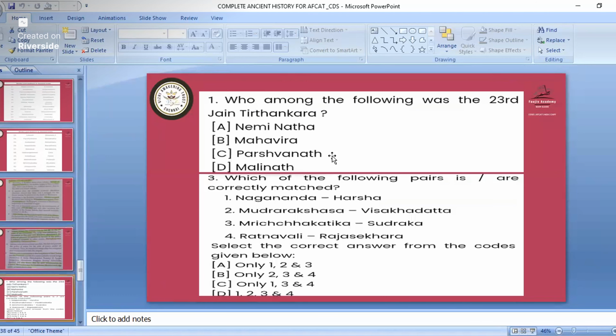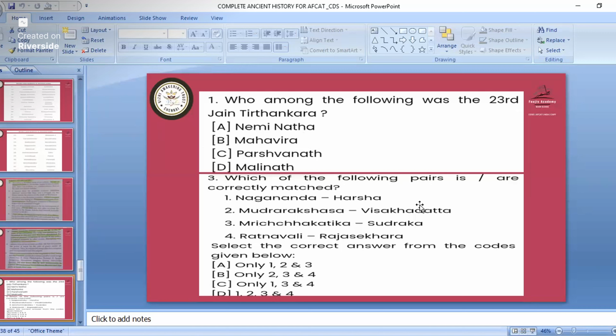Okay, now we will see some important questions that have come in previous years' papers. See, we learned about the Jain Tirthankaras. Who among the following was the 23rd Jain Tirthankara? Can anyone answer here? See, the 24th was Mahavira, the first one was Rishabhadeva, and the 23rd one was Parshvanath. So remember this Parshvanath. He was the 23rd Jain Tirthankara.